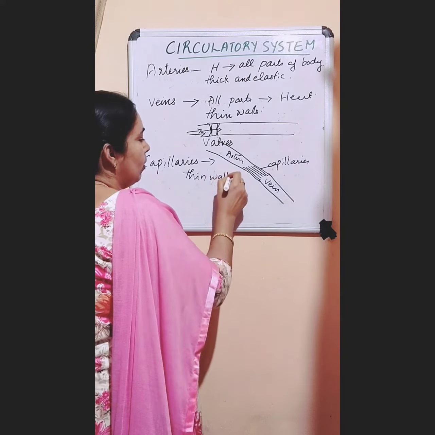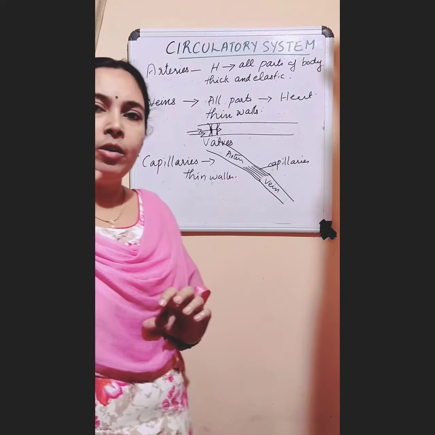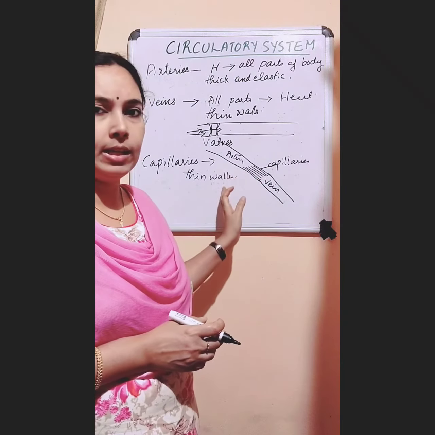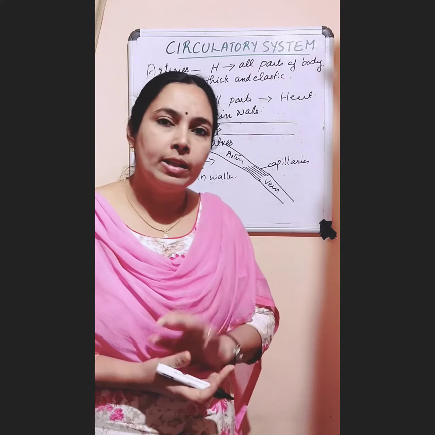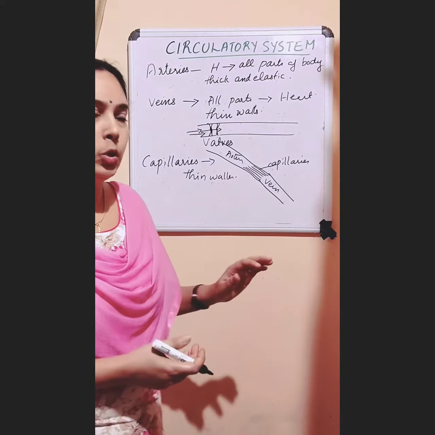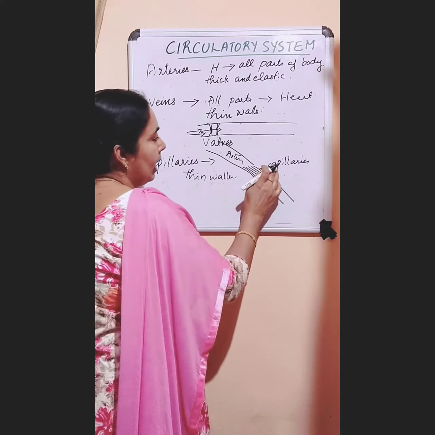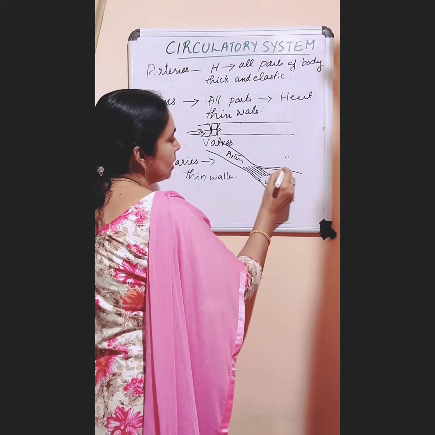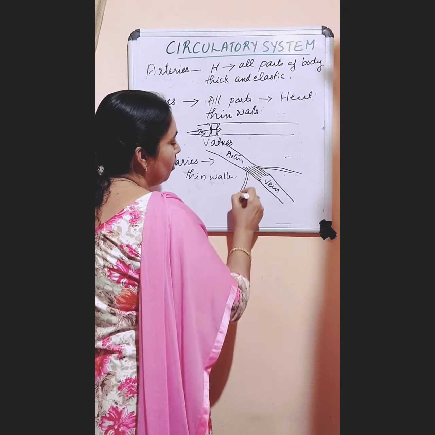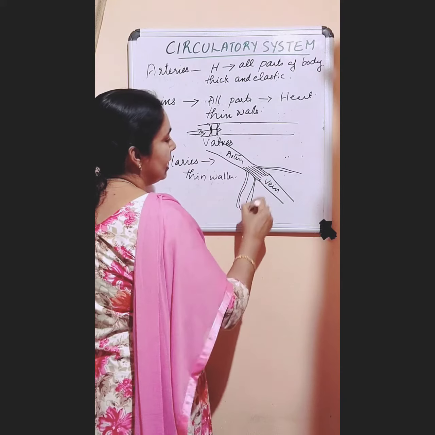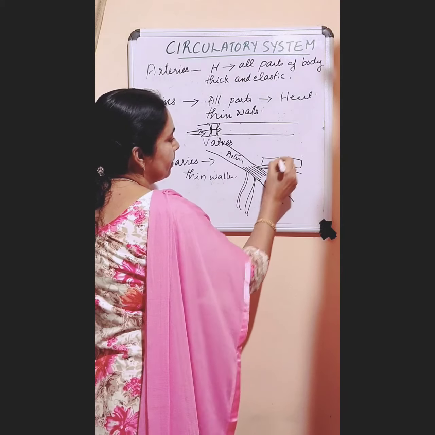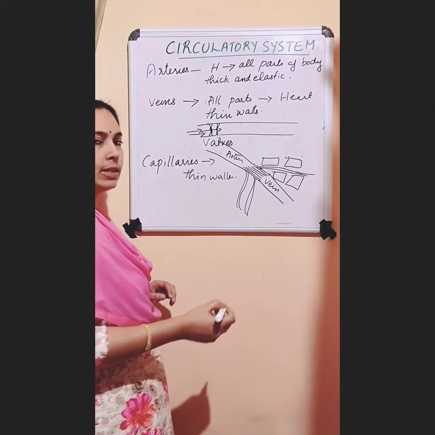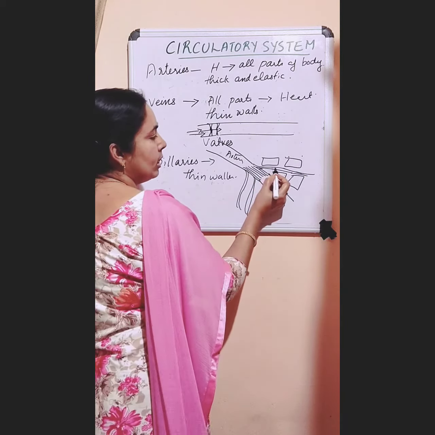Thin walled means they are made of only one layer of cells, so the walls are just one cell thick. So they are very thin walls and narrow tubes. These arteries are connected to the narrow capillaries, and these capillaries move in between the cells. If these are the cells, the capillaries are present in between the cells of our body and they have thin walls.